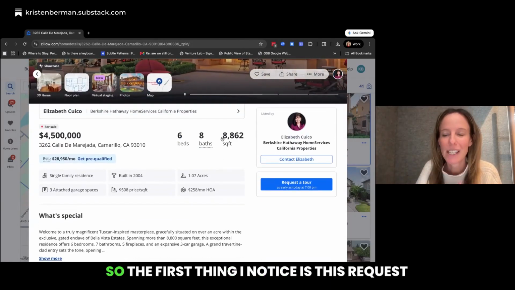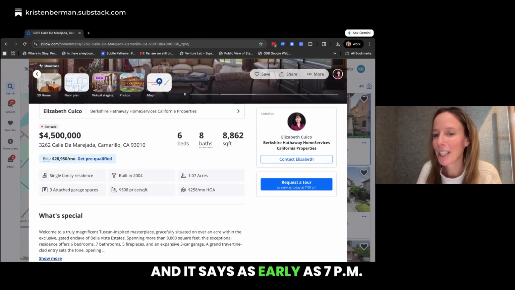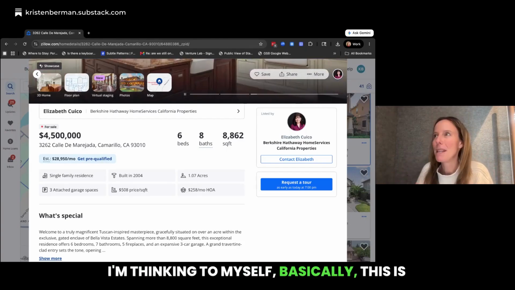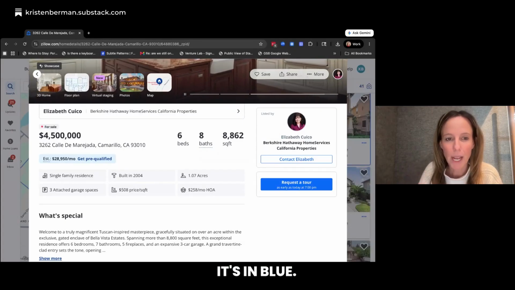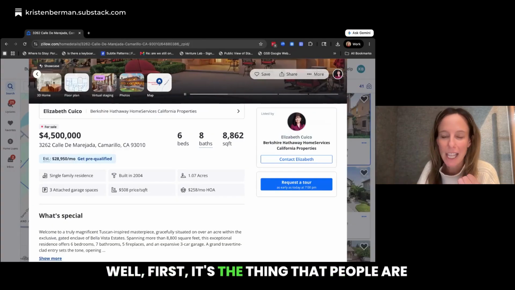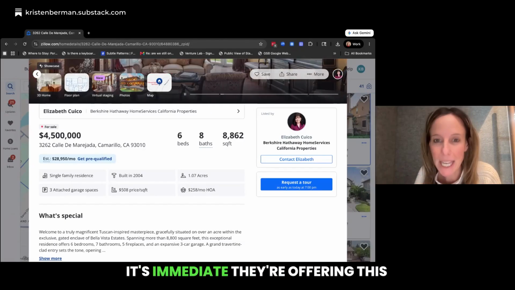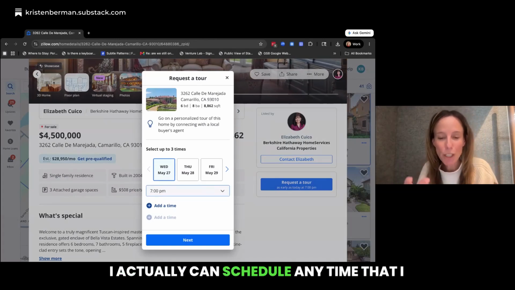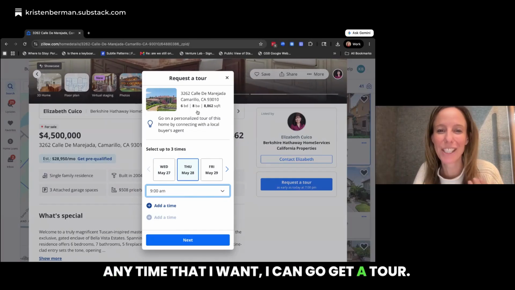Oh my gosh. So the first thing I notice is this request a tour. And it says as early as 7 p.m. And I love it. I'm thinking to myself, basically, this is the key behavior that they want someone to do. It's in blue. And why does it work? Well, first, it's the thing that people are here at the site to do, which is tour homes. It's immediate. They're offering this benefit. And then when I click it, I actually can schedule any time that I want. Any time that I want, I could go get a tour.